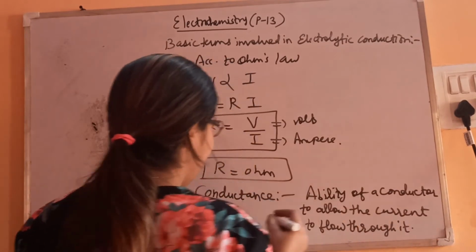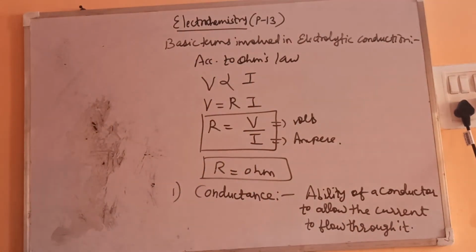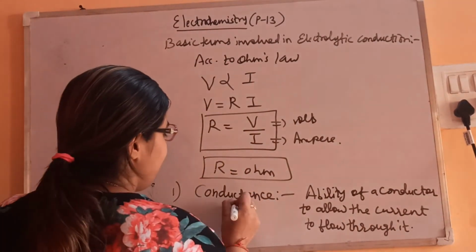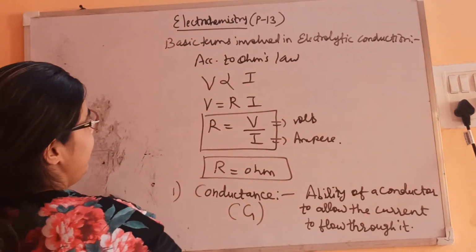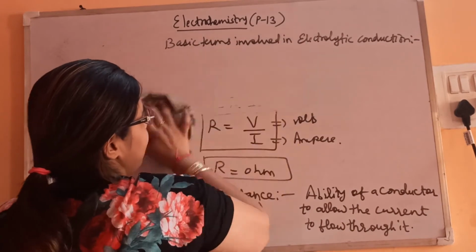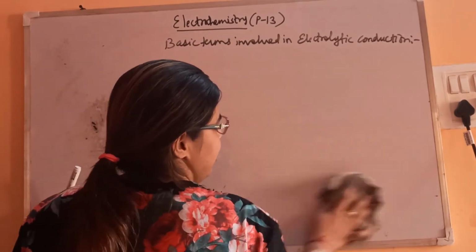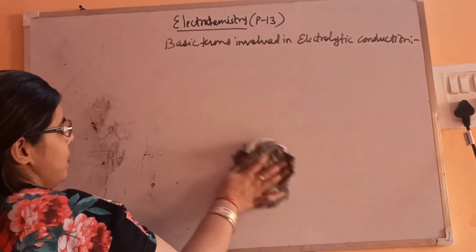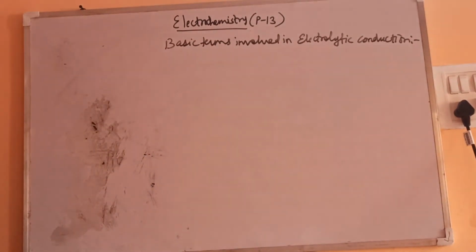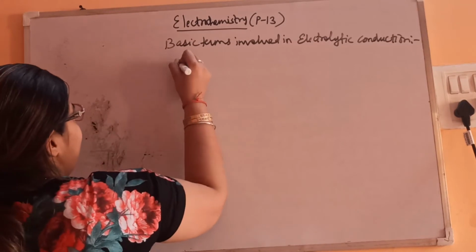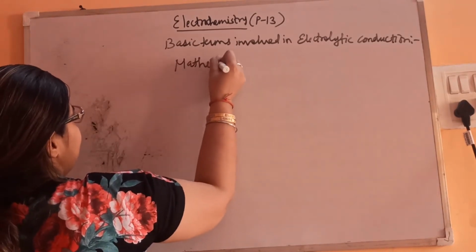Let's see it mathematically, which is very important. Conductance is represented by capital G, and mathematically it is the reciprocal of resistance.